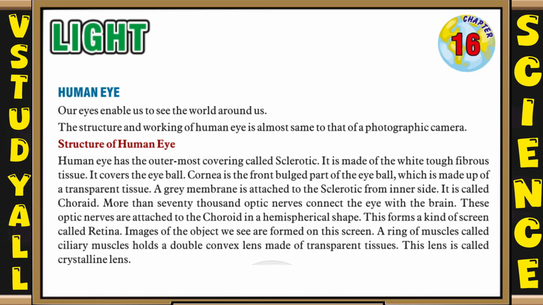A gray membrane is attached to the sclerotic from the inner side. It is called choroid. More than 70,000 optic nerves connect the eye with the brain. These optic nerves are attached to the choroid in a hemispherical shape. This forms a kind of screen called retina. Images of the object we see are formed on this screen. A ring of muscles called ciliary muscles holds a double convex lens made of transparent tissue. This lens is called crystalline lens.